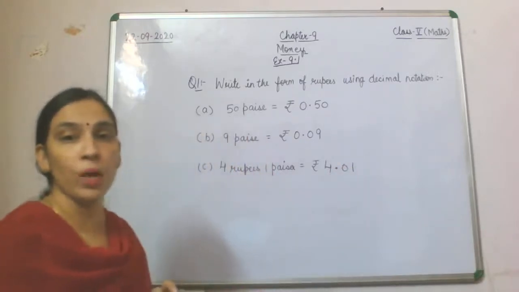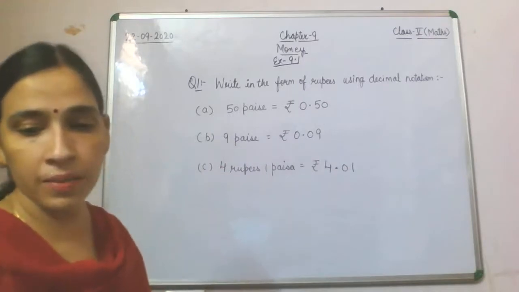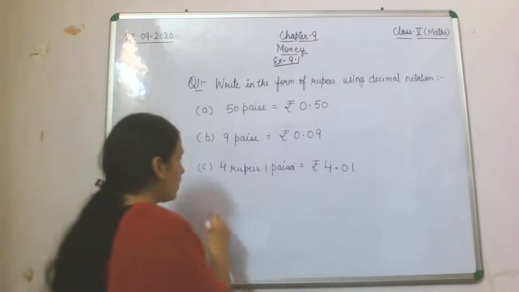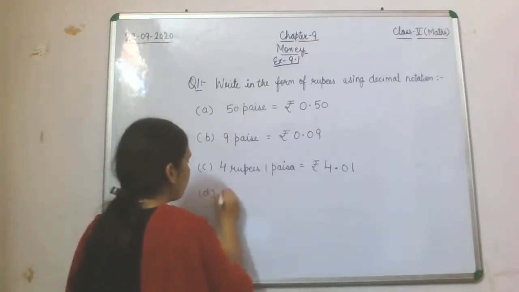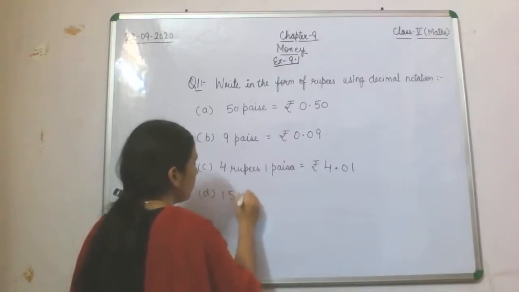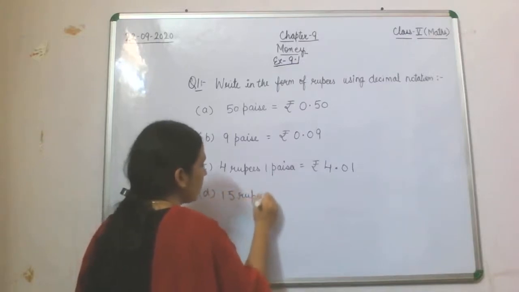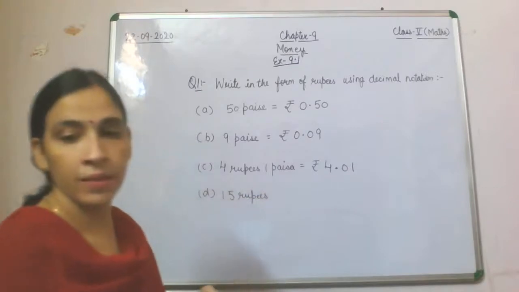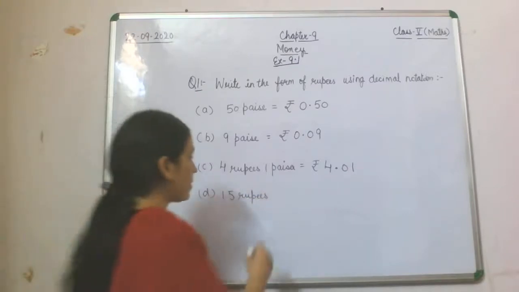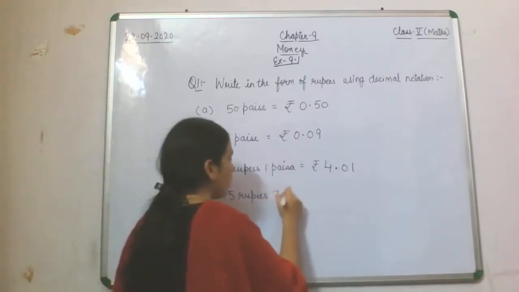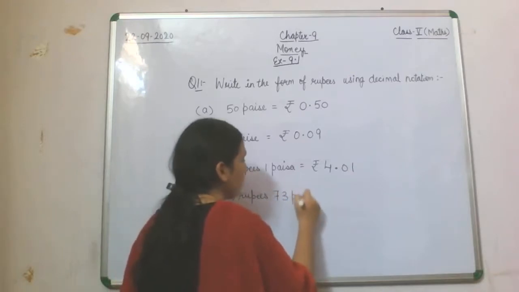Now come to the next, D part, 15 rupees and 73 paise.